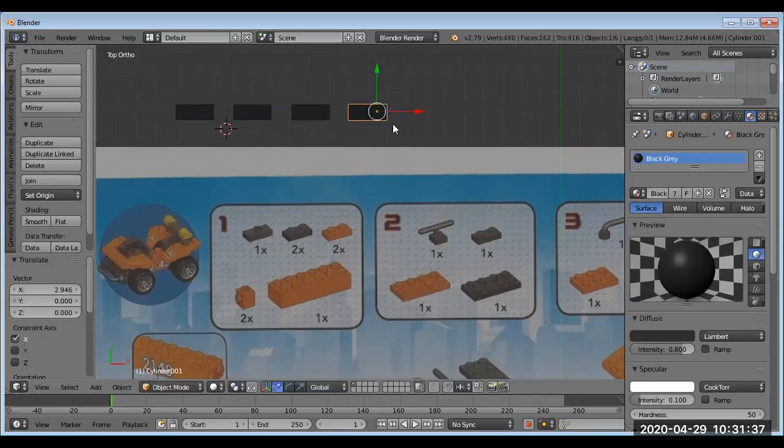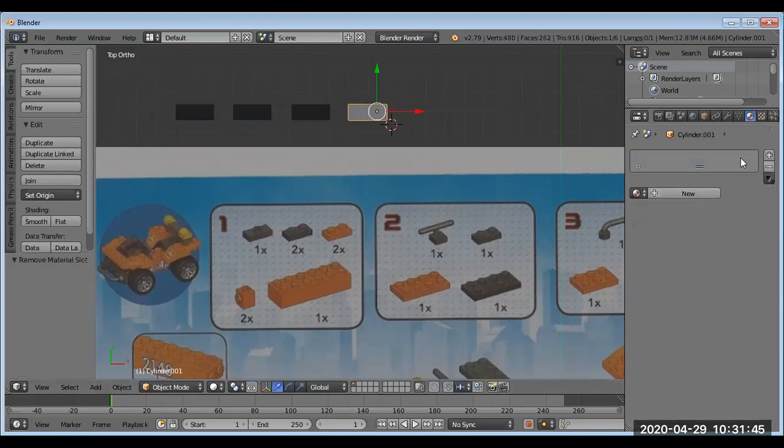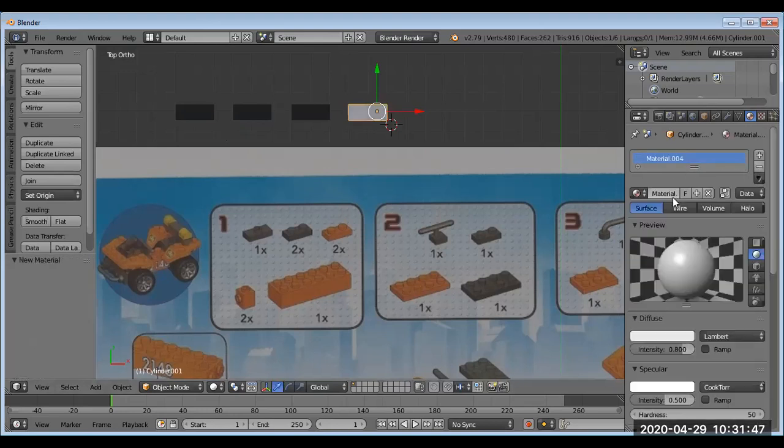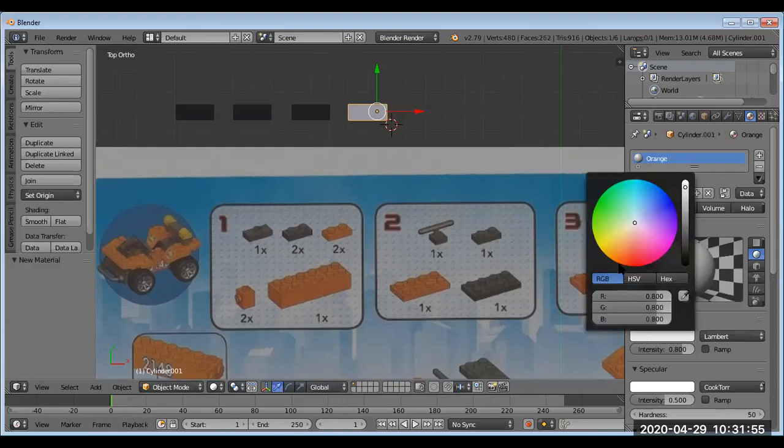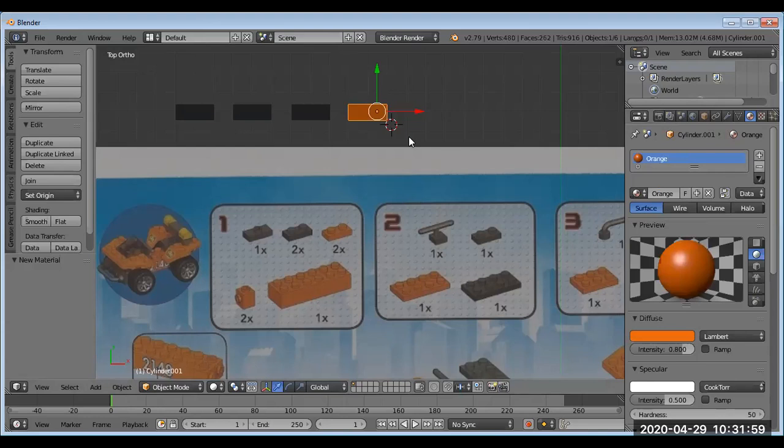And before I do this one, I'm going to change this material color now. So in this case, this one here, I need to get rid of the material color, and instead click new. And I'm going to call this, for lack of a better word, orange, because I don't know what else you'd call that color. And I'm going to go to diffuse, and I'm going to try and find a color that looks pretty close to what I see there, which looks about like that.